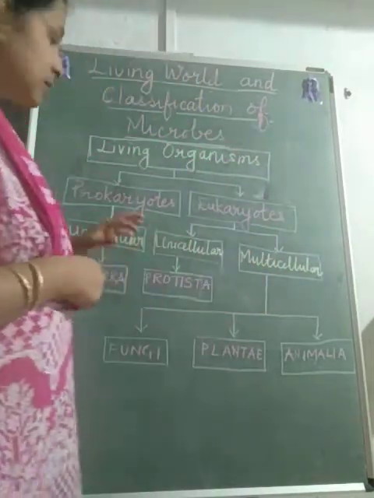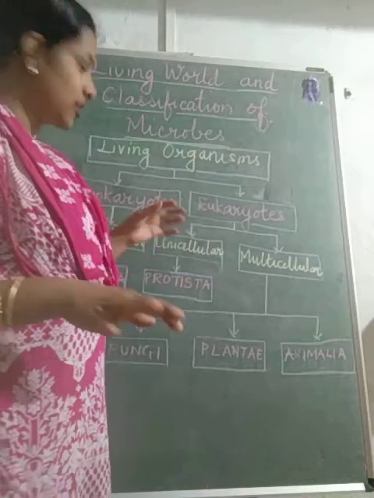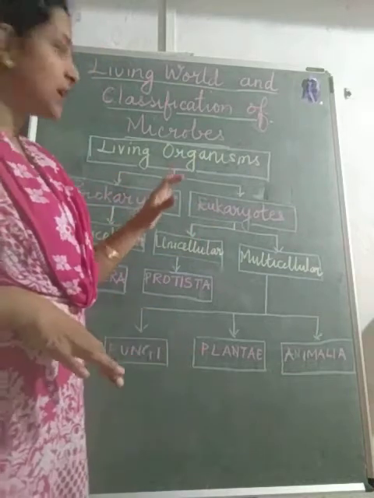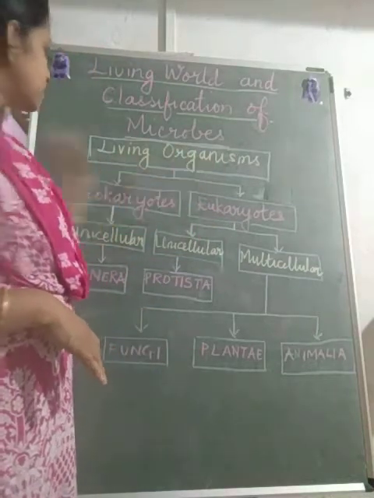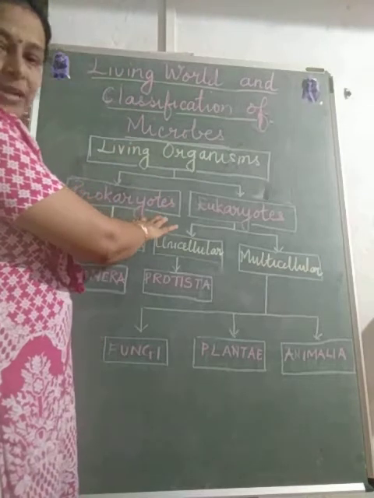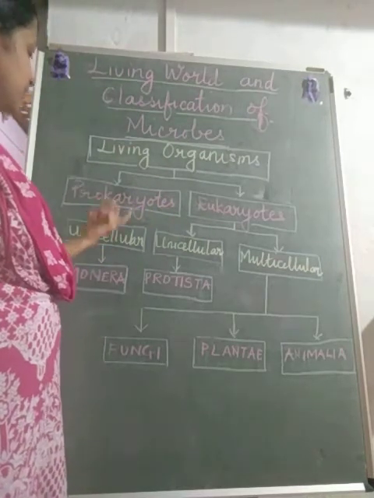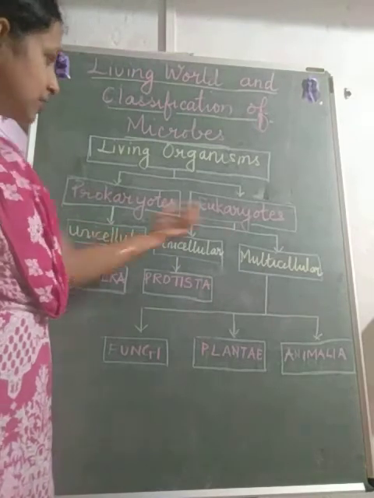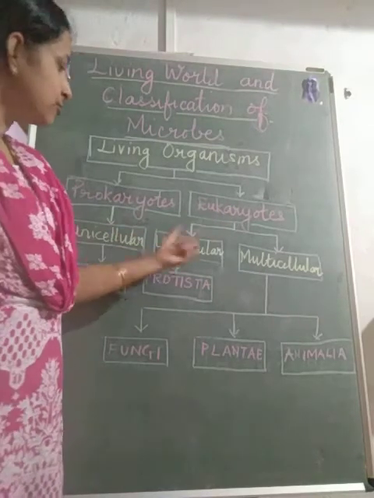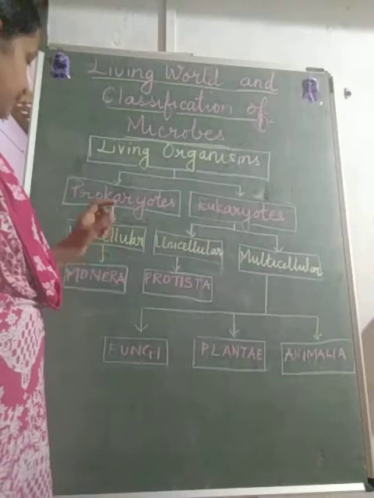So according to his classification, there were 5 kingdoms made by him. Living organisms were broadly classified into prokaryotes and eukaryotes. Then prokaryotes were unicellular, and eukaryotes were divided into unicellular and multicellular organisms.